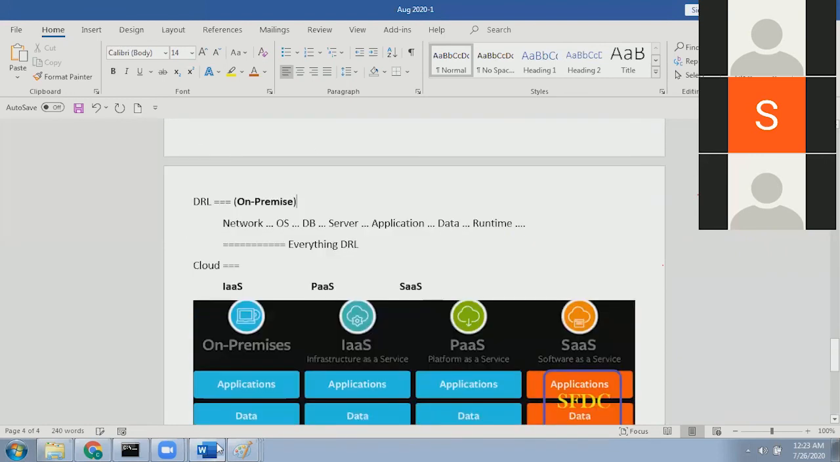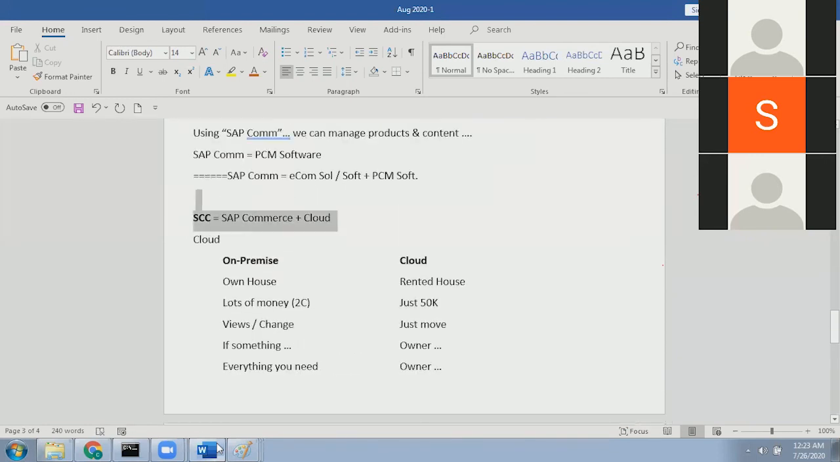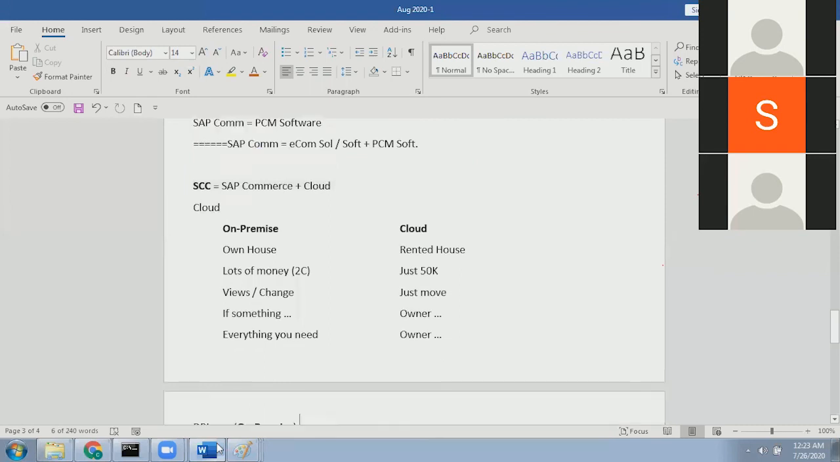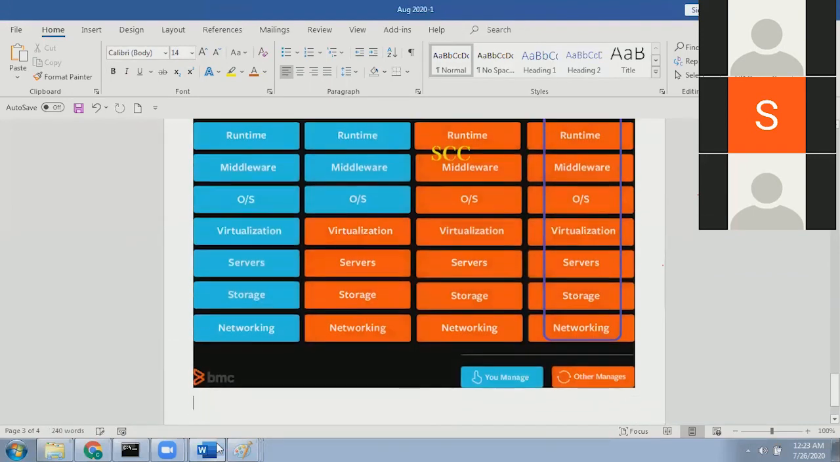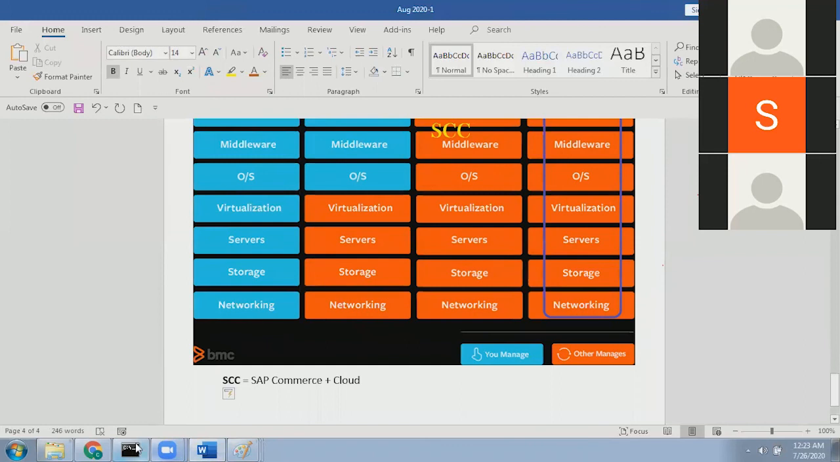Okay, now let's come back to our definition. Let's give the final conclusion: Commerce Cloud is nothing but SAP Commerce. Using SAP Commerce, you can develop an e-commerce site, and you can manage the products and manage the content.